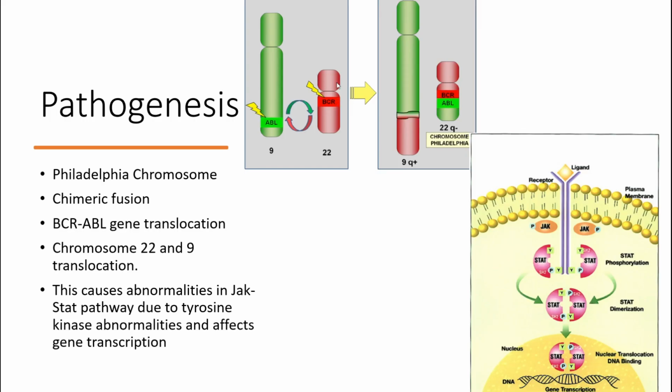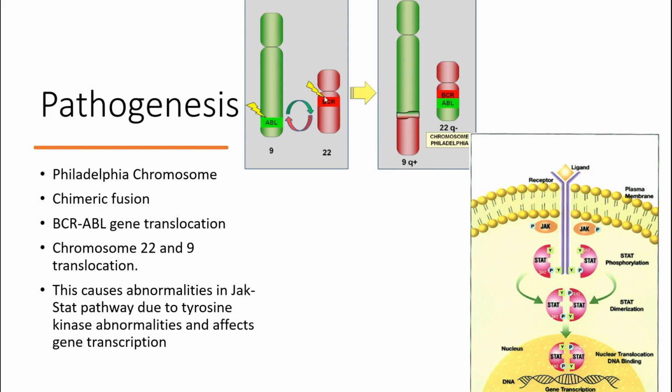What is the pathogenesis? As you can see in this picture, it's mainly due to Philadelphia chromosome abnormality. What's Philadelphia chromosome abnormality? There are two chromosomes, the 22nd chromosome and the 9th chromosome. A portion of the 9th and 22nd chromosomes translocate. The 9th chromosome will become longer, and the 22nd chromosome, which is already short, will become even shorter. So it's called 22q minus, and the 9th is called 9q plus.